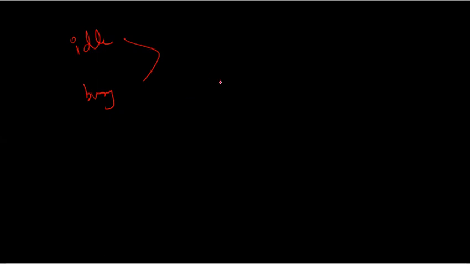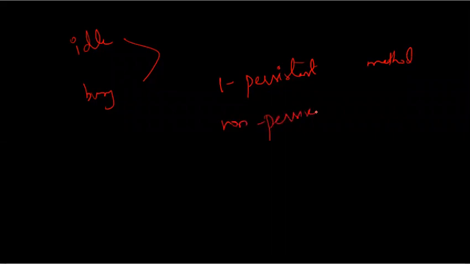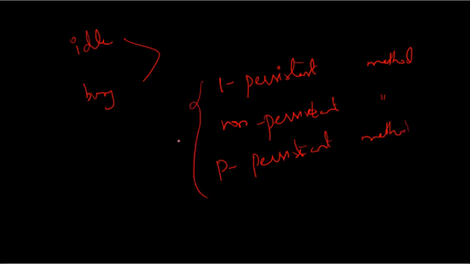The first is the one-persistent method. The next is the non-persistent method. And finally, we have the p-persistent method. These are the three types of methods to decide what to do when a channel is busy and what to do when a channel is free.